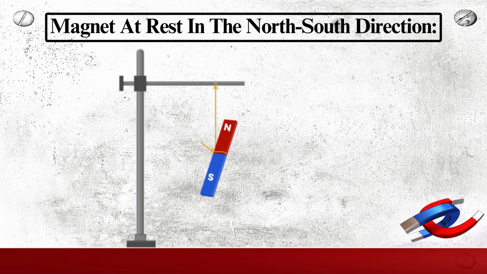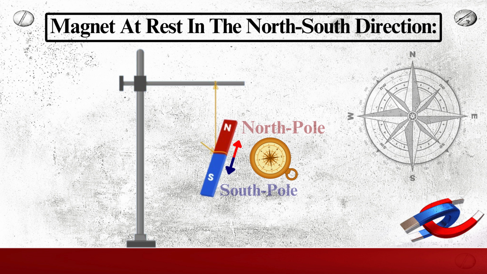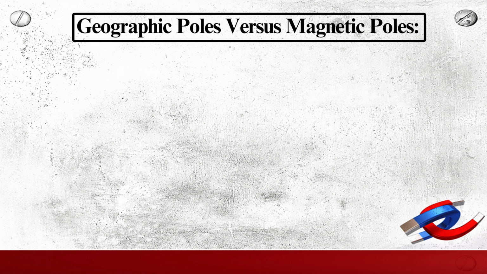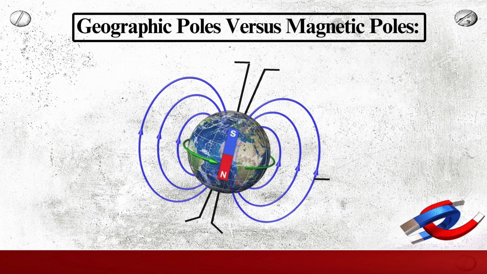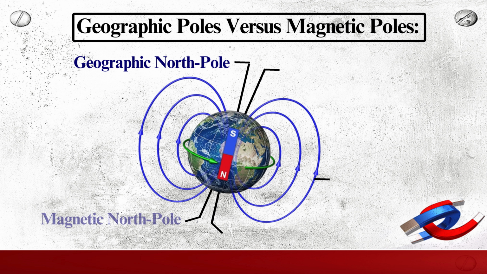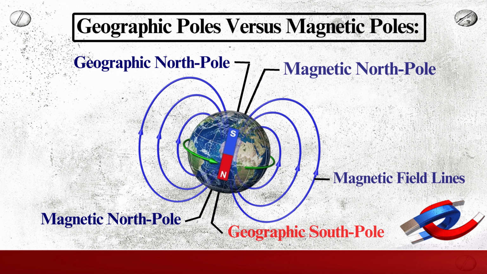In this picture you can see that we attach a string to a retort stand, and we place a compass, so we can easily understand the north pole and the south pole with the help of the compass. Geographic poles versus magnetic poles. In this picture you can see the earth with a very clear picture of the geographic north pole and the magnetic north pole, and the magnetic north pole is indicated near the geographic south pole.